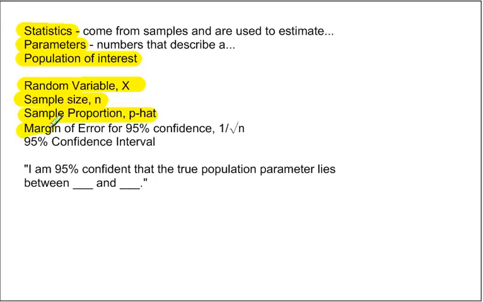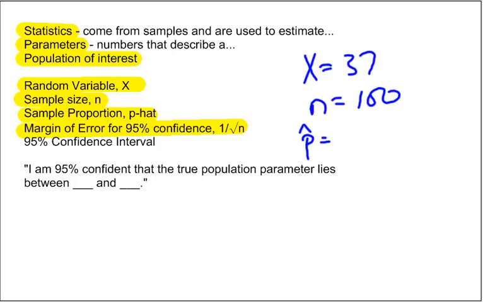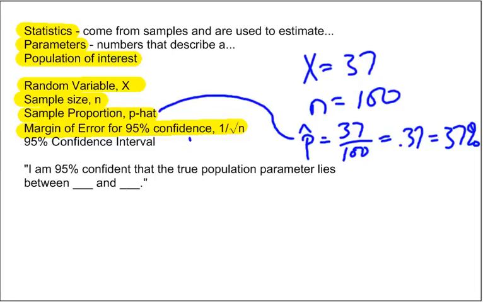And then the margin of error, this is our quick method for 95% confidence, is 1 over the square root of the sample size. So in our example, if we let x be 37 and n be 100, our p hat is 37 over 100, which equals 0.37, or 37%. The margin of error would be 1 over the square root of 100, which you should all know is 10, and 1 over 10 is 0.1 or 10%.